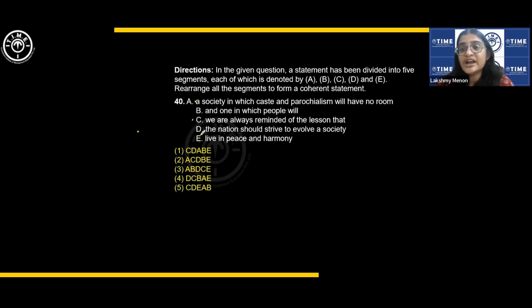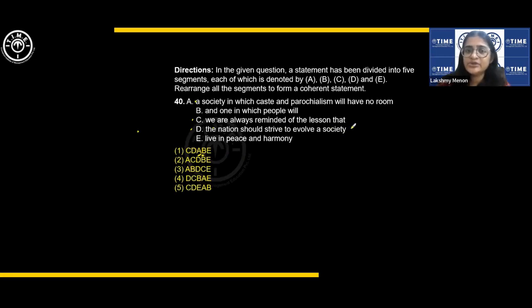The nation should strive to evolve a society. So there are many starters. It is better to take each option. Okay. We are always reminded of the lesson that the nation should strive to evolve a society, a society in which caste and parochialism will have no room. And one in which people will live in peace and harmony.